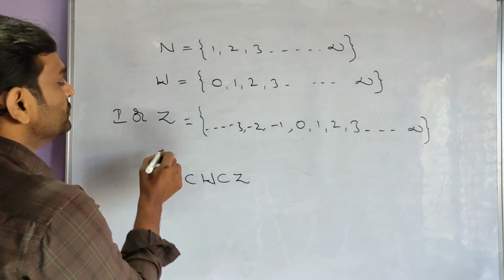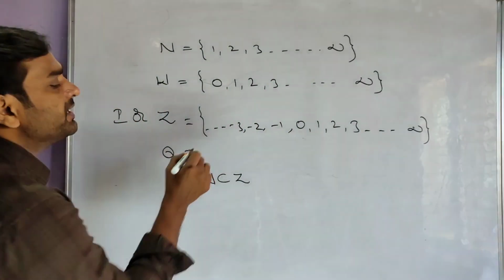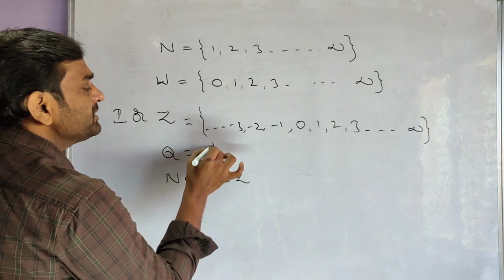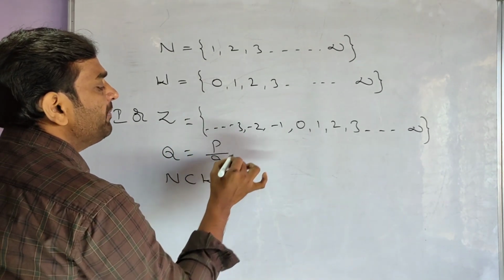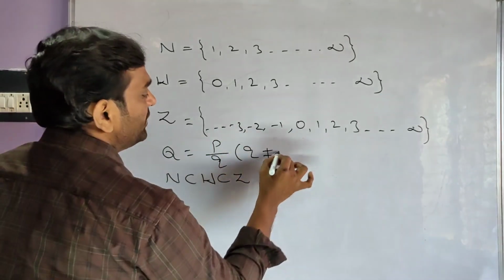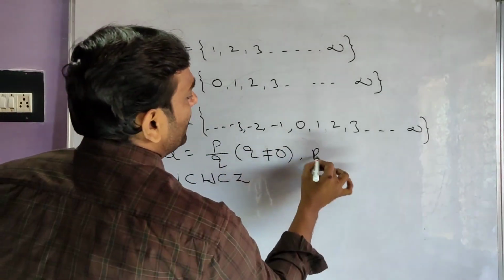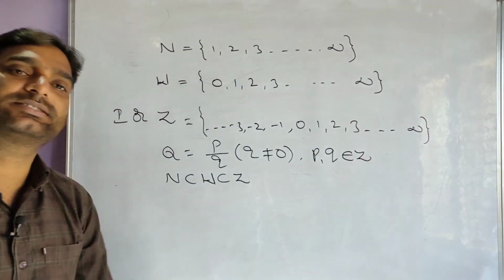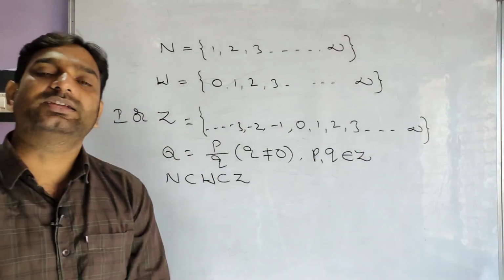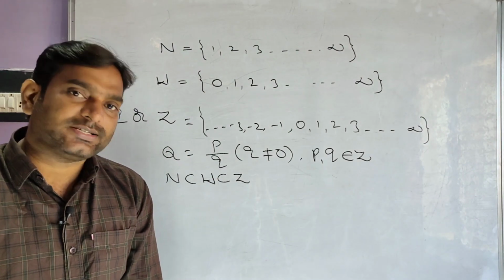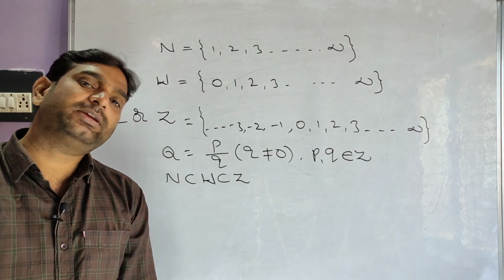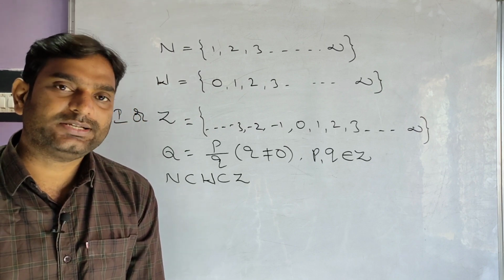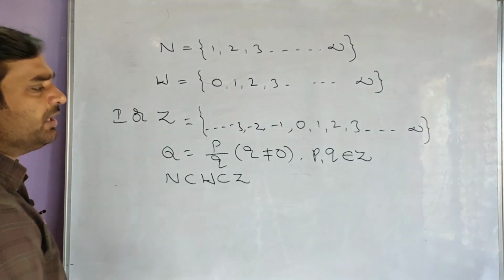Now coming to our topic, rational numbers. Rational numbers are denoted by the letter Q. The numbers which are in the form of p by q, where q is not equal to 0, and p, q belong to integers. Such numbers are rational numbers. Rational numbers are nothing but numbers in the form of p by q, q not equal to 0, where p, q are integers.